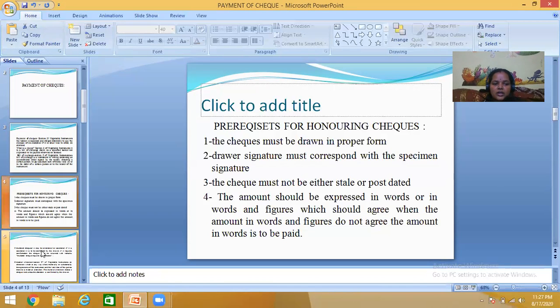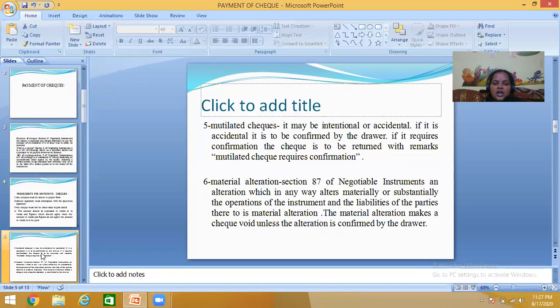The next thing is a mutilated check. It may be mutilated intentionally or accidentally. If it is accidental, it is to be confirmed by the drawer. If it requires confirmation, the check is to be returned with a remark that the mutilated check requires confirmation. If anything is not confirmed, the banker is not supposed to pay the check.